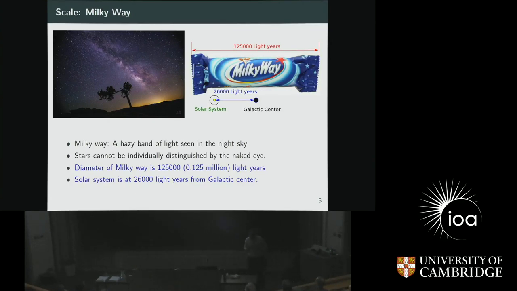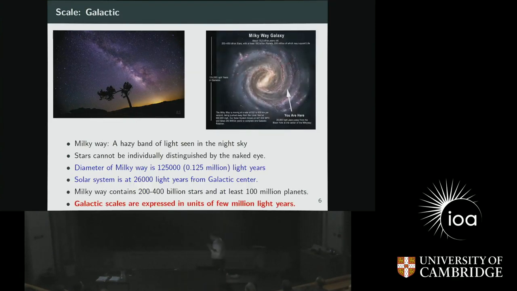Now this was a pretty boring picture of the Milky Way. A more realistic one would be something like this. This is again not the Milky Way, this is some other spiral galaxy, but we can see that it's very similar in structure to the Milky Way. So as you can see, this is a spiral structure of the galaxy, and there are around 200 to 400 billion stars in this galaxy, and there are at least 100 million planets in our own Milky Way. So if you take that yardstick, this is the galactic center, and the solar system would lie somewhere over here, which is much farther away from the galactic center.